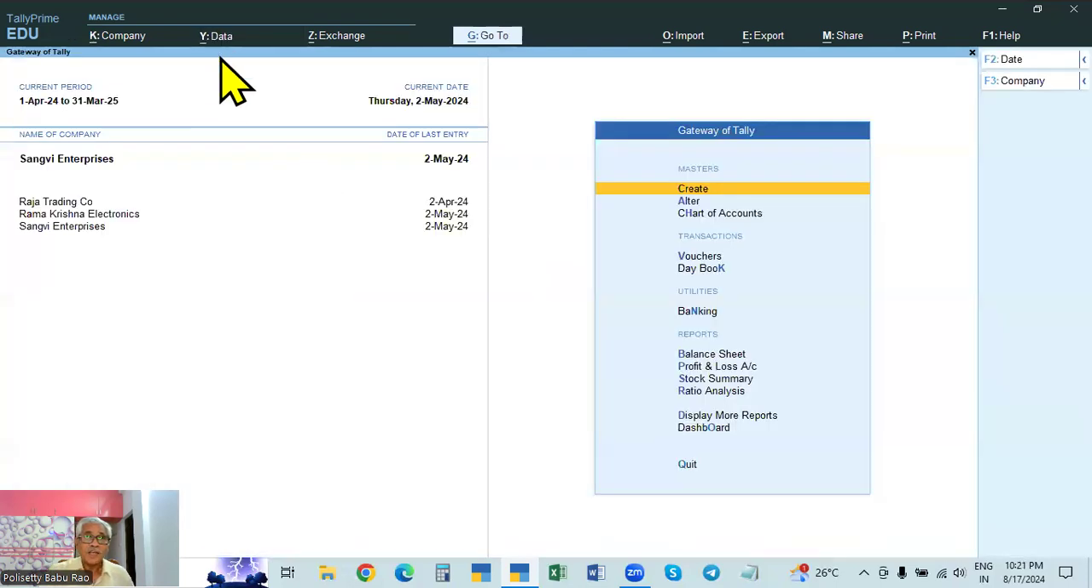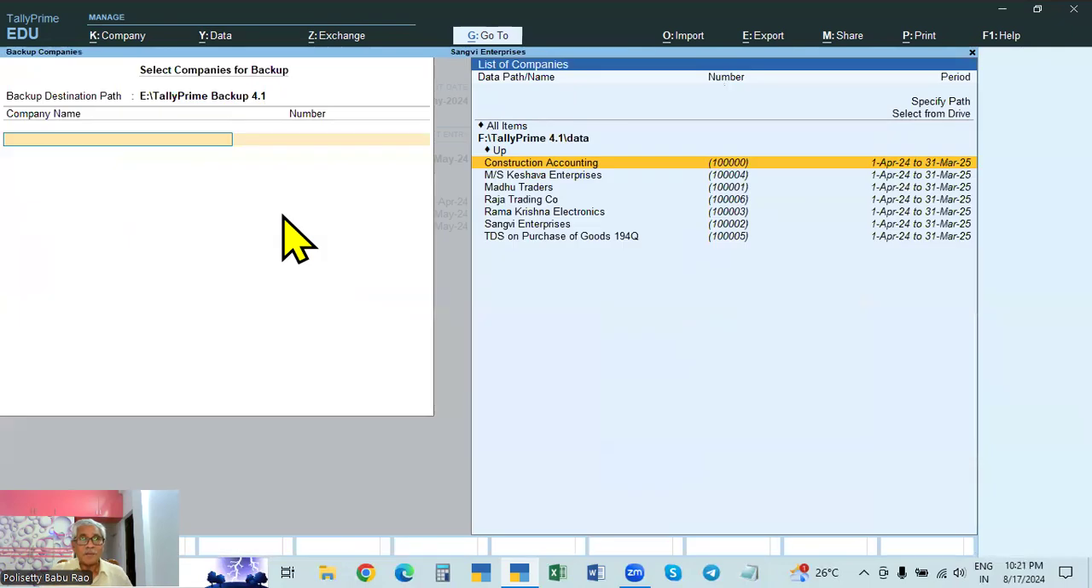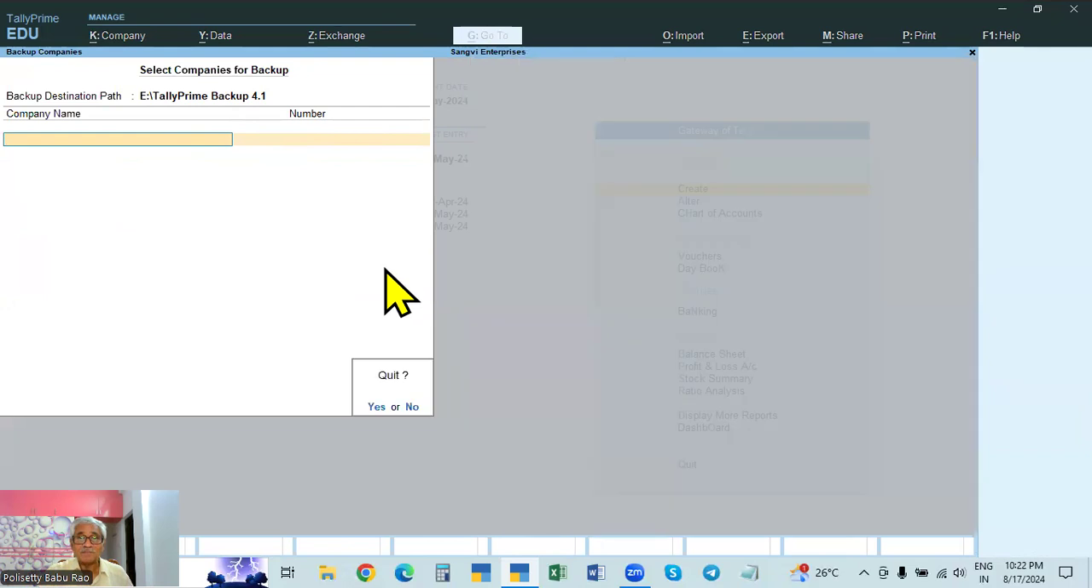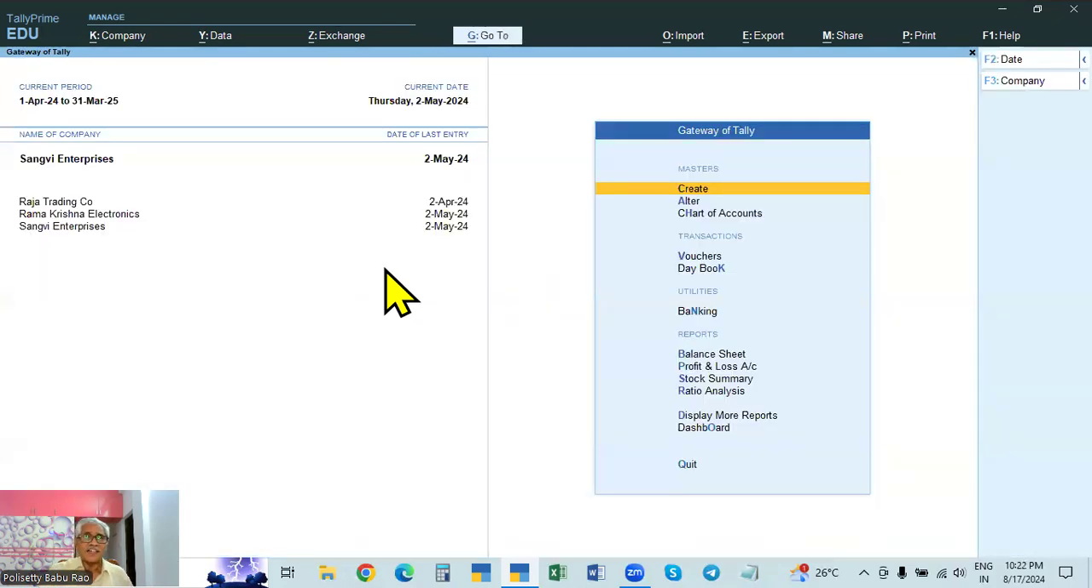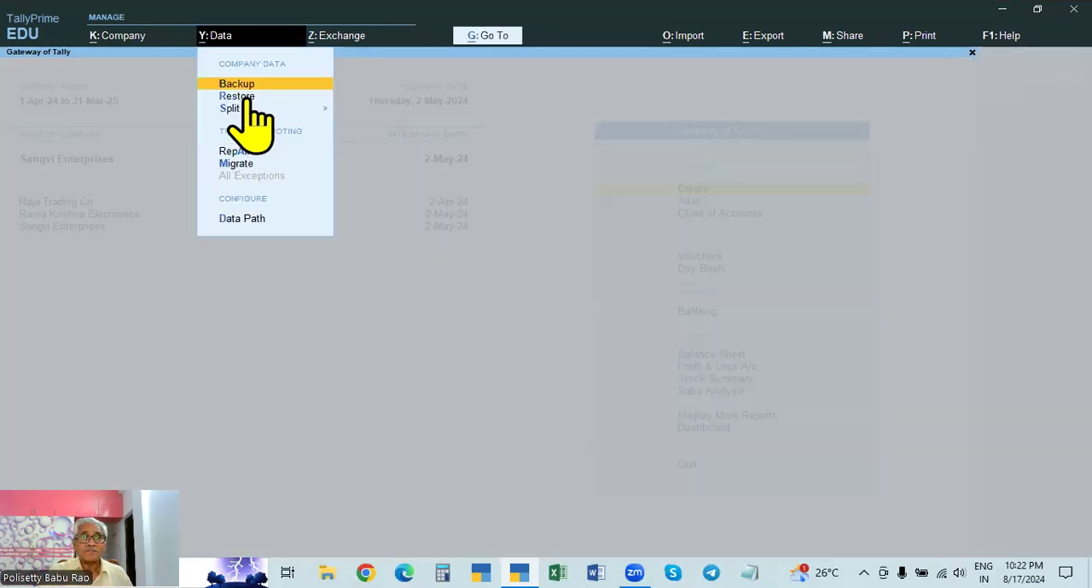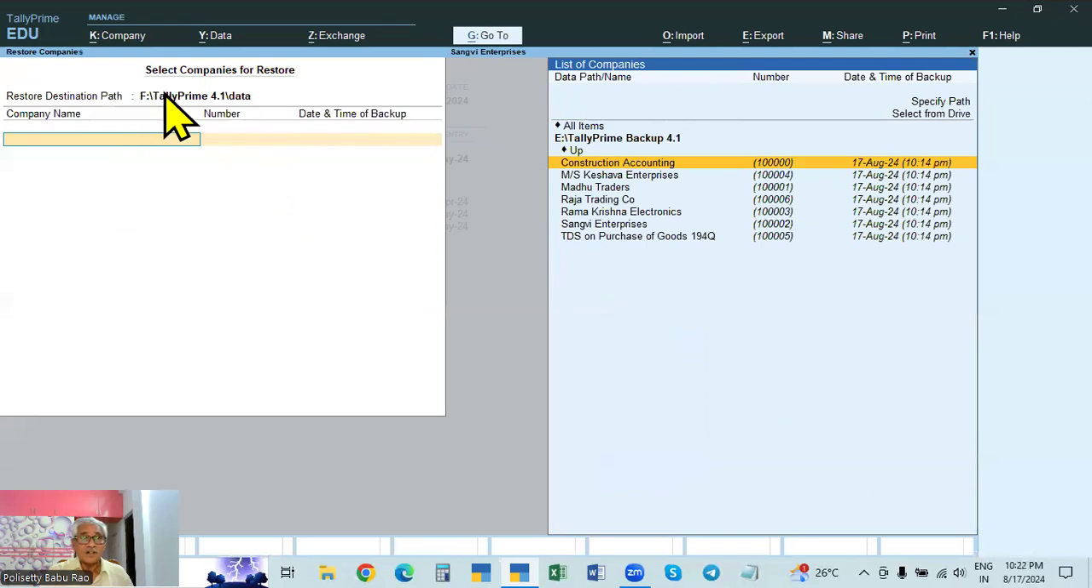So every time thereafter when you want to back up, the same backup destination path will come automatically by default. We need not select it every time. So this is about it. If you have to get it back, just go to restore, where this is the original data path and this is the backup path.